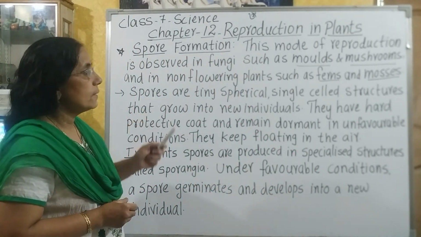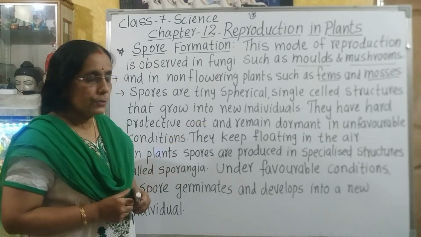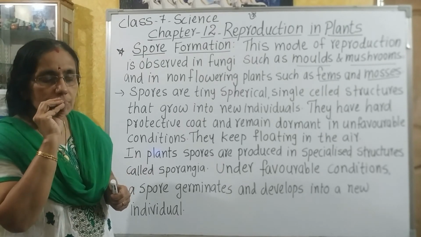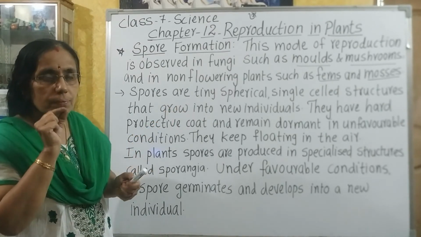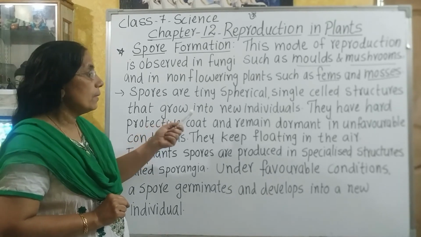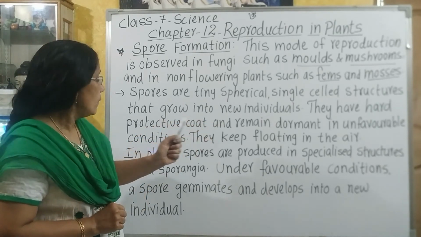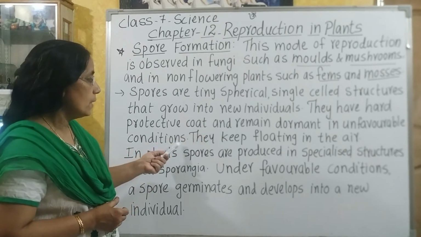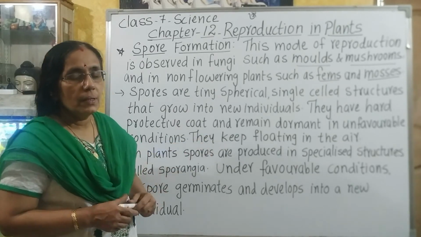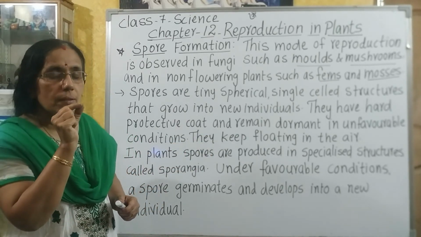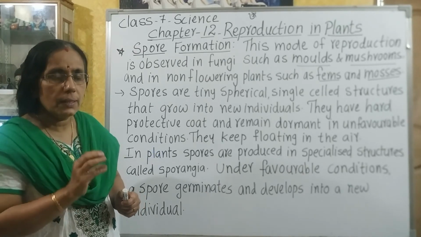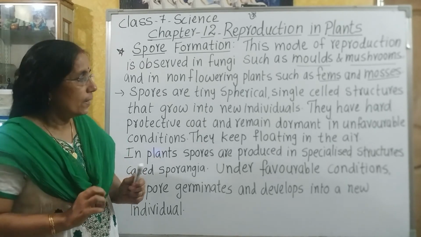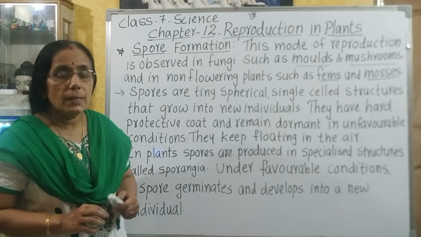Spores are tiny spherical single-celled structures that grow into a new individual. They have a hard protective coat and remain dormant in unfavorable conditions. They keep floating in the air. That means the spores have a very hard protective structure. They remain dormant. They are not active. They are safely placed inside the structure, and they keep floating in the air.